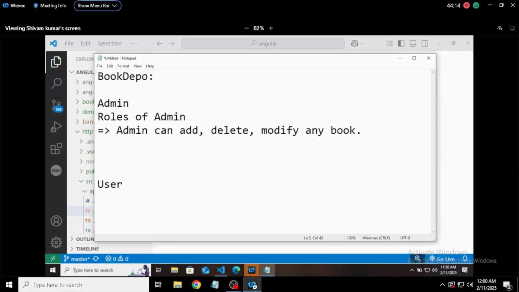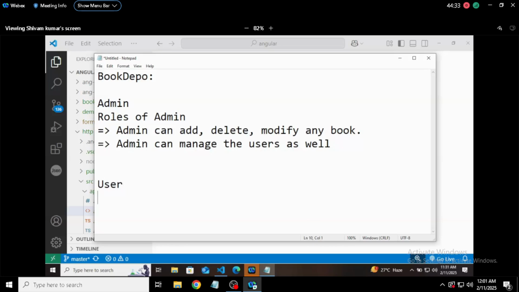Because he is the admin, he can add, delete, modify any book. Admin can manage the users as well. Admin can manage the users.